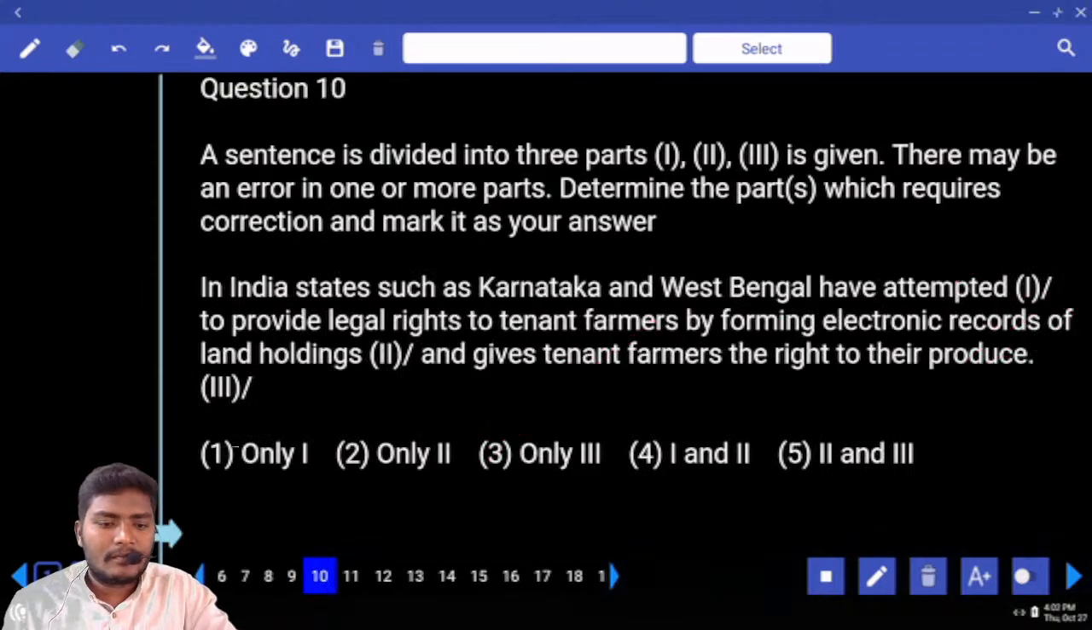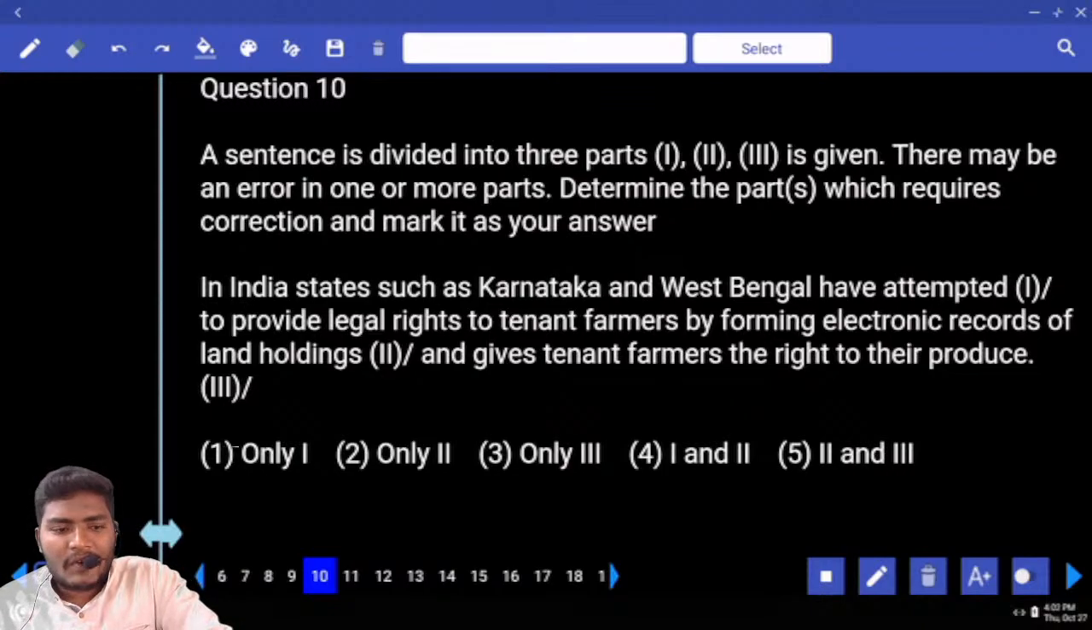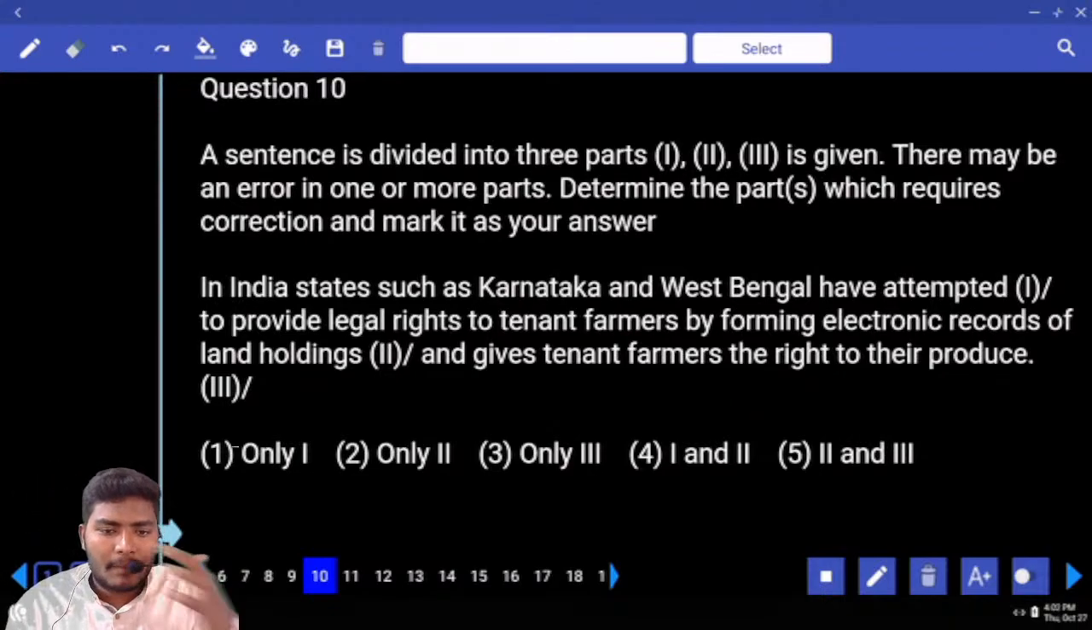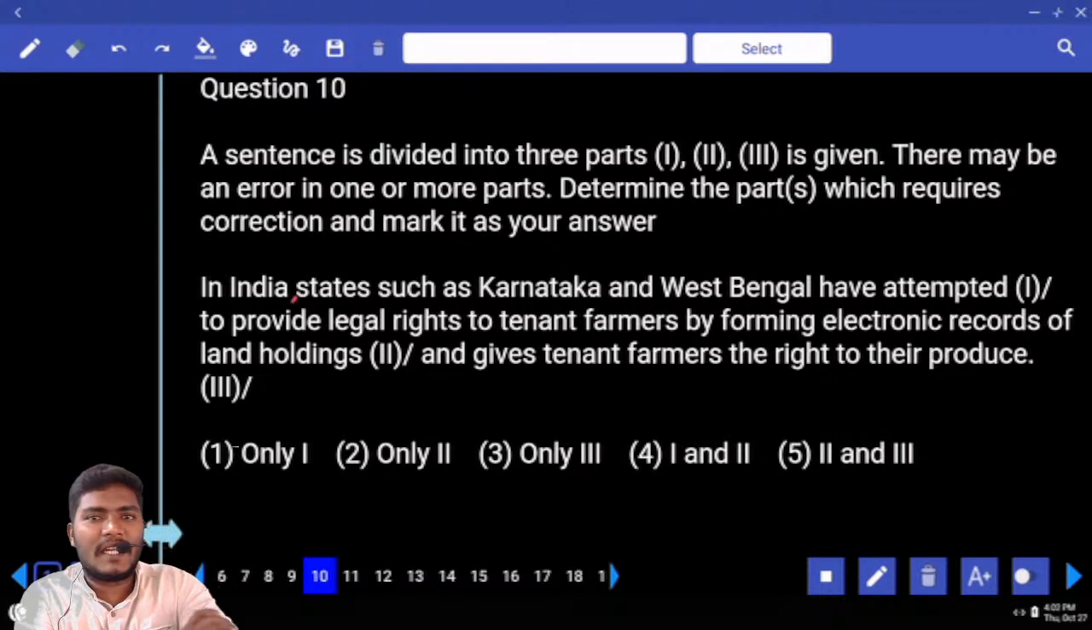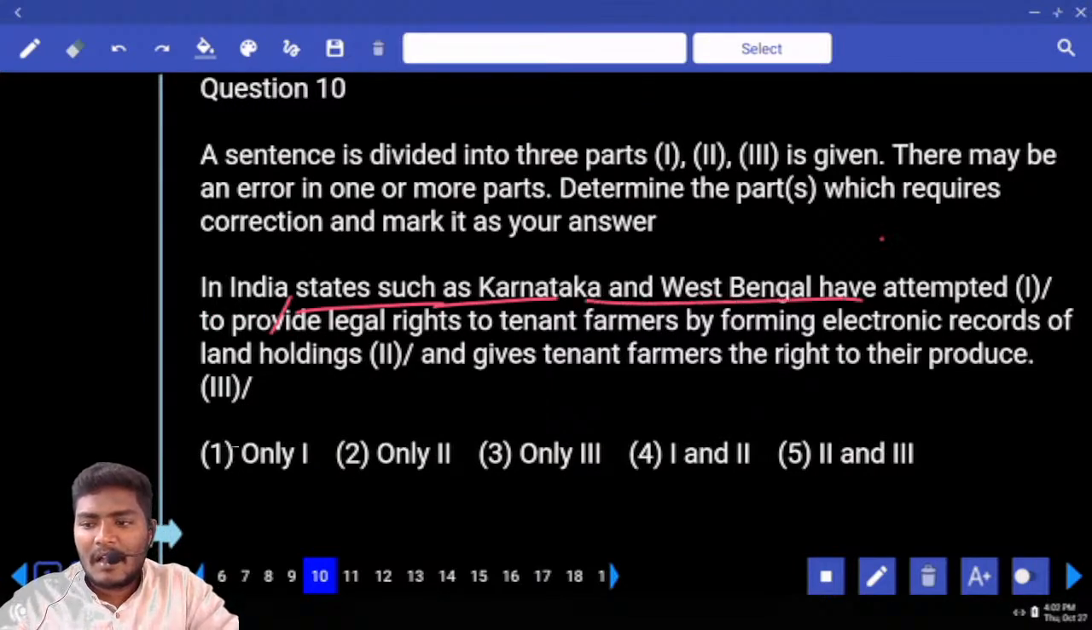Next, 10th one. In India, states such as Karnataka and West Bengal have attempted to provide legal rights to tenant farmers by forming electronic records of land holdings and gives tenant farmers the right to their produce. Try to keep a comma after in India and read. Don't read it as in India states, read it as in India, states such as. If you combine these two words, you won't get the meaning. Separate them. In India, states such as Karnataka and West Bengal have attempted.